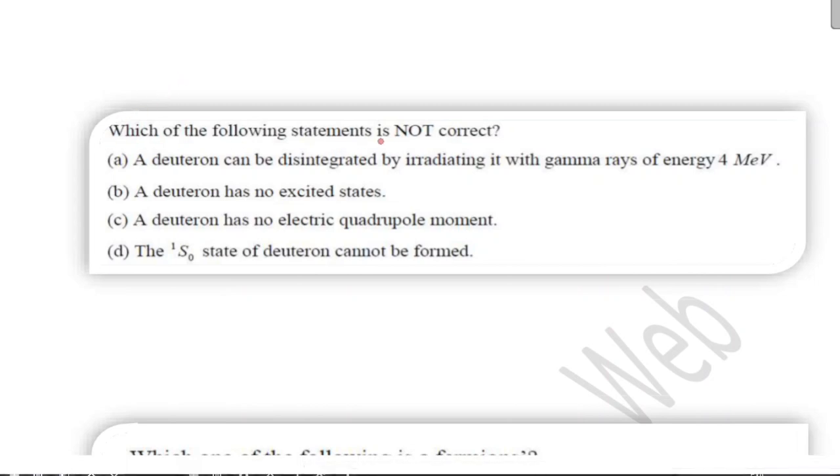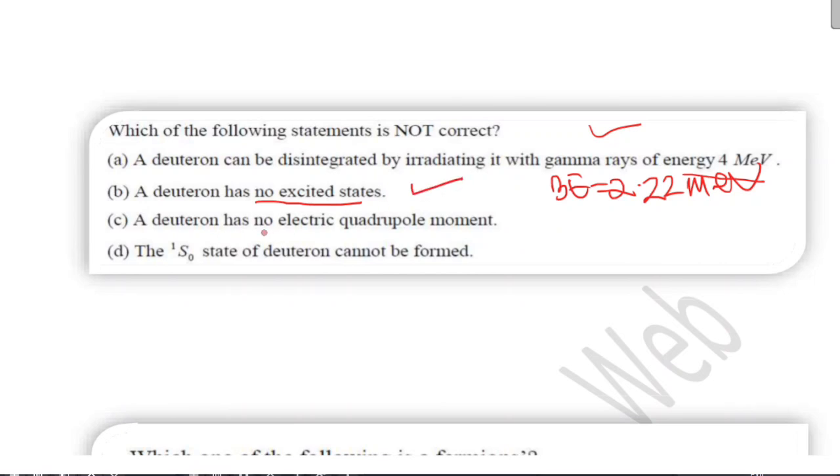Next, which of the following statements is not correct? A deuteron can be disintegrated by irradiating it with gamma rays of energy 4 mega electron volts. This is correct because we know the binding energy of deuterium is approximately 2.22 mega electron volts. A deuterium has no excited state. This is also correct.